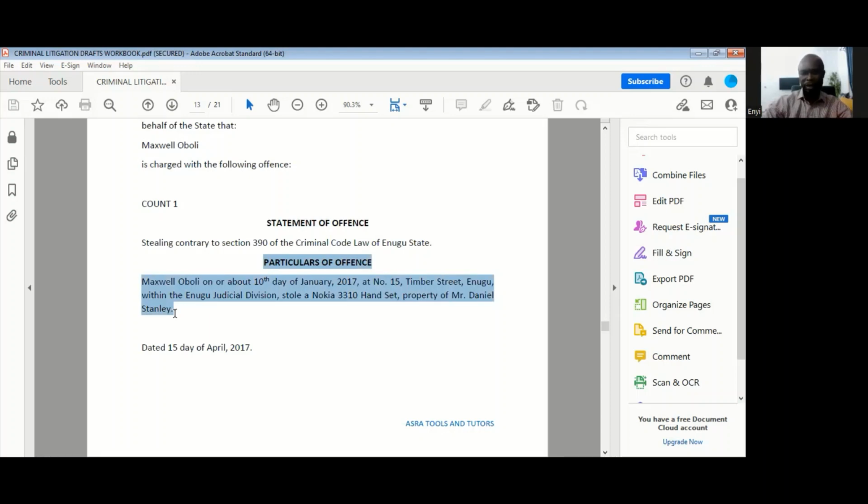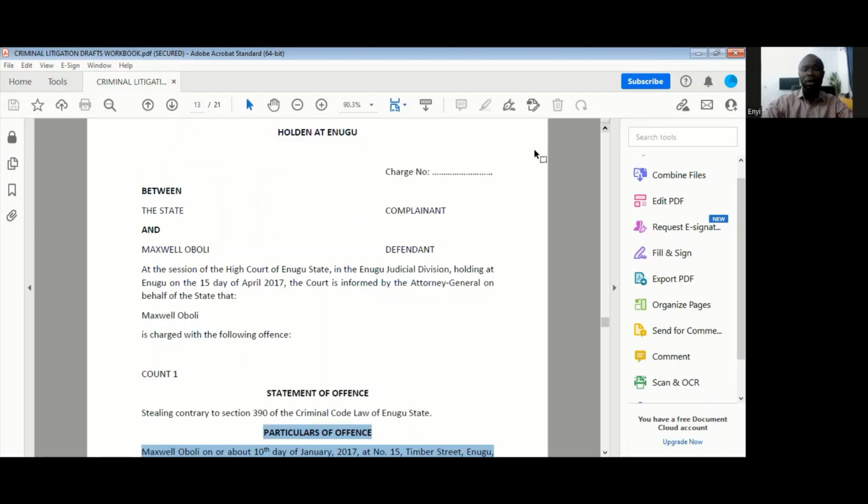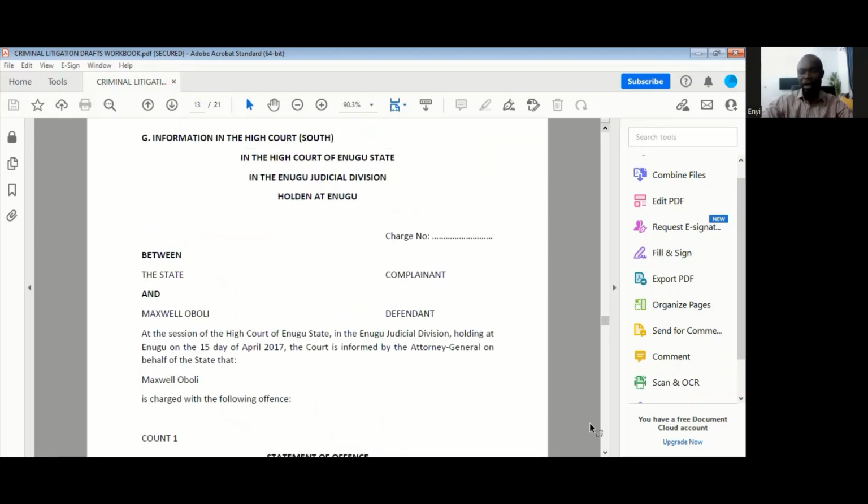The date, the place, the property the person stole, or the person killed, or whatever it is he must have done. So this is the structure of the draft in the High Court in the South, in the High Court of the FCT, and the High Court of Lagos State.